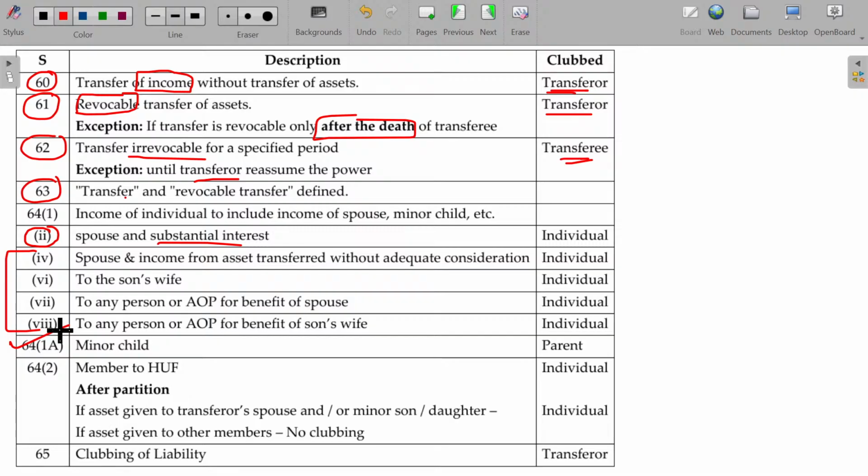And in the minor child case, you have to club with the parent's income, whose income is higher before adding this income. It will be added in that parent's amount, subject to a deduction of 1,500 in case of shifting out of the default tax regime. And member to HUF and after partition also we have discussed. If the asset is transferred by the member to the HUF, the income from it is taxable only in the hands of the member. After the partition, if the asset comes back to the same transferor, then it's taxable, no problem. Transfers to some other members, being the spouse or minor child, are clubbed, otherwise not required to be clubbed.